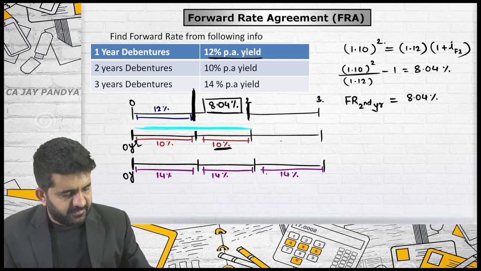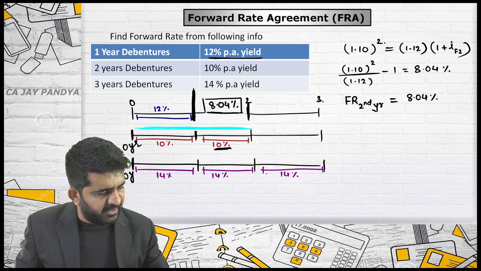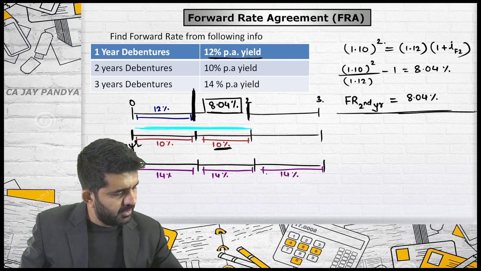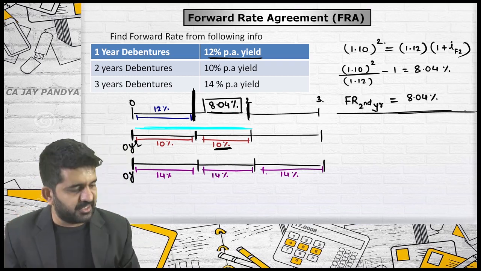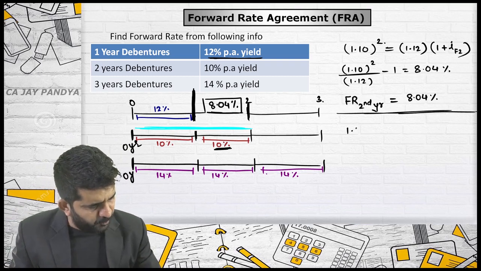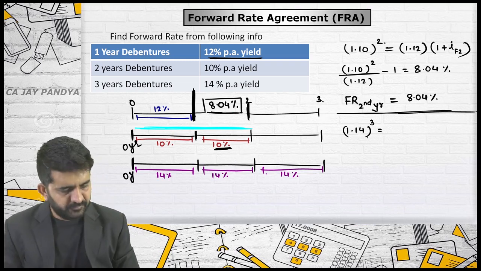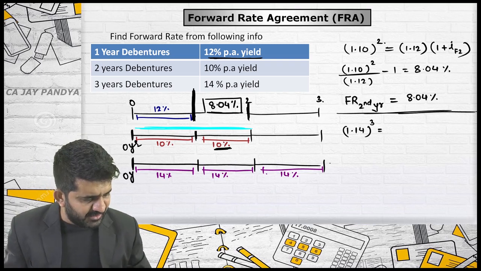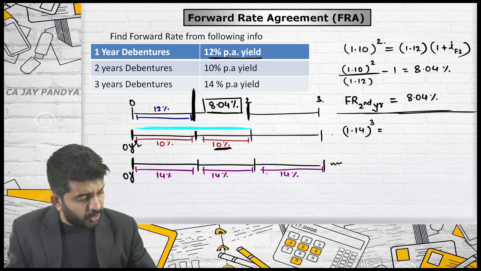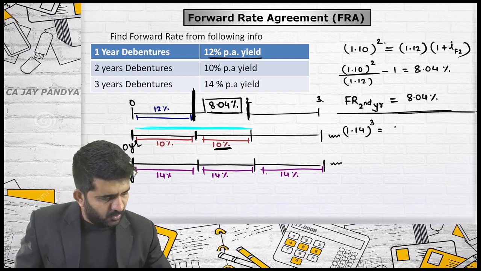Is it alright? Yes. I am finding out the third year's rate, the forward rate of the third year. Try to concentrate. If you want to find out the third year rate, always take the 3 years rate first. That is 1.14 raised to 3. Try to understand this. This is 1.14 raised to 3, so it is this answer. That should be equal to this line.